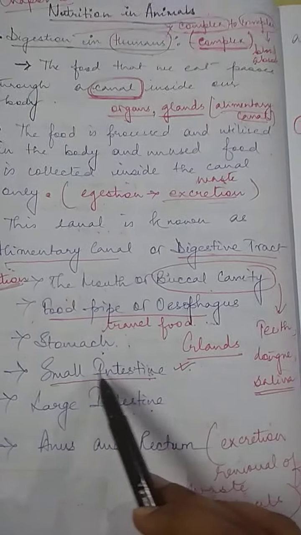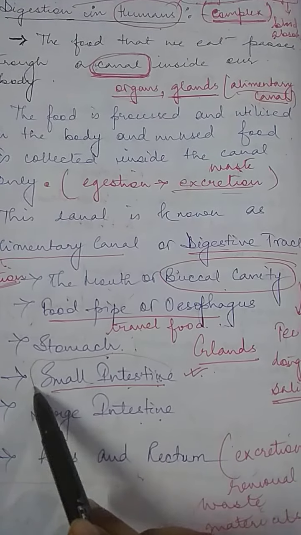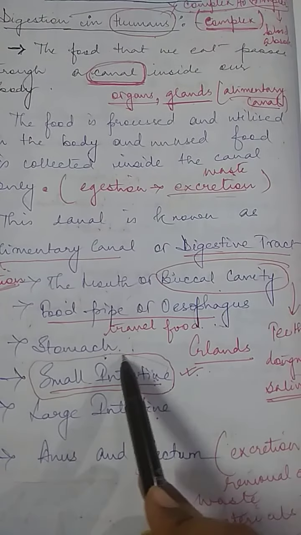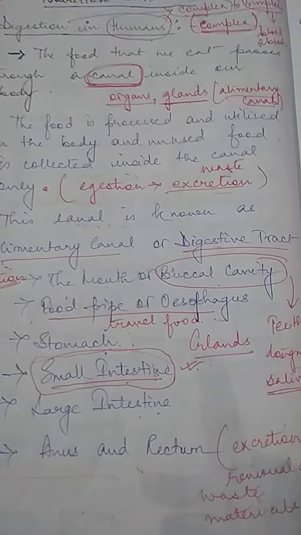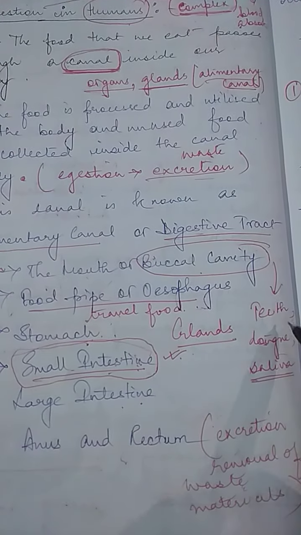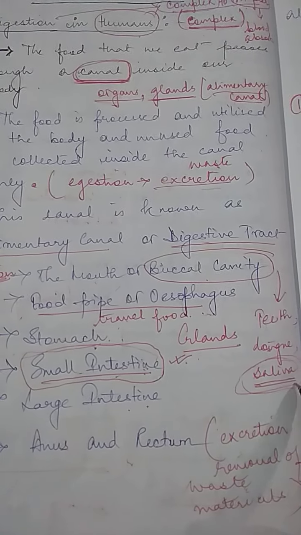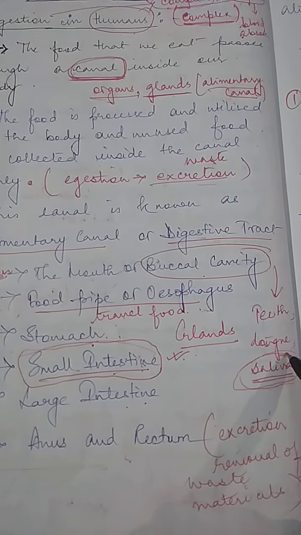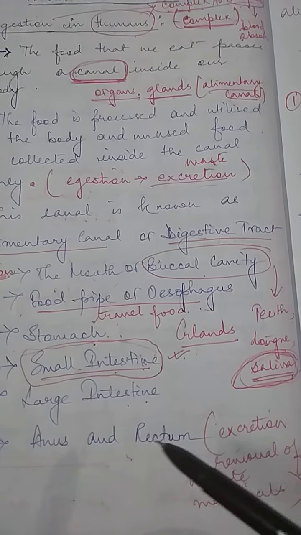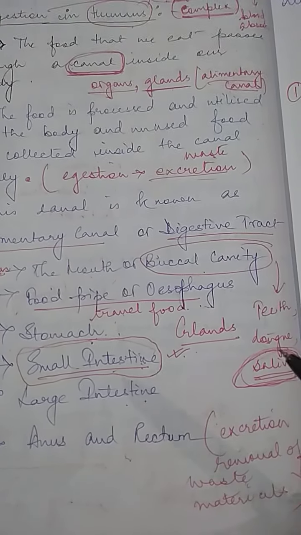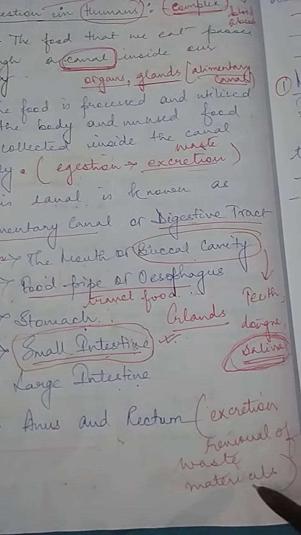Small intestine, as the name goes, is not small, but very large in size. Here the maximum absorption of food takes place. The important nutrients are taken and the rest is removed. First is the mouth, which consists of teeth, tongue and saliva, which is also an enzyme. Enzyme is a juice which is secreted from your glands. They assist in your digestion, for breaking down food and for moistening food. They do all this. At last is the rectum and anus, which cause excretion or removal of waste materials.